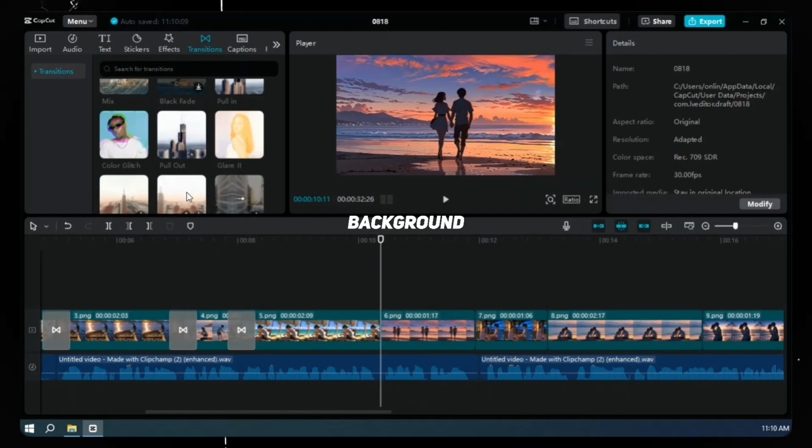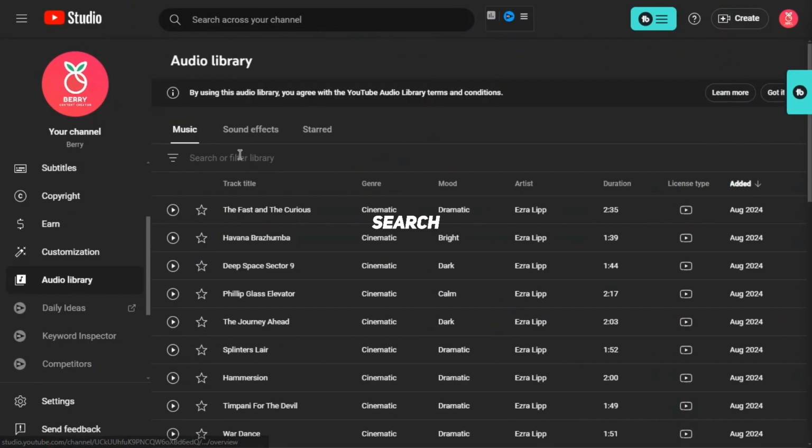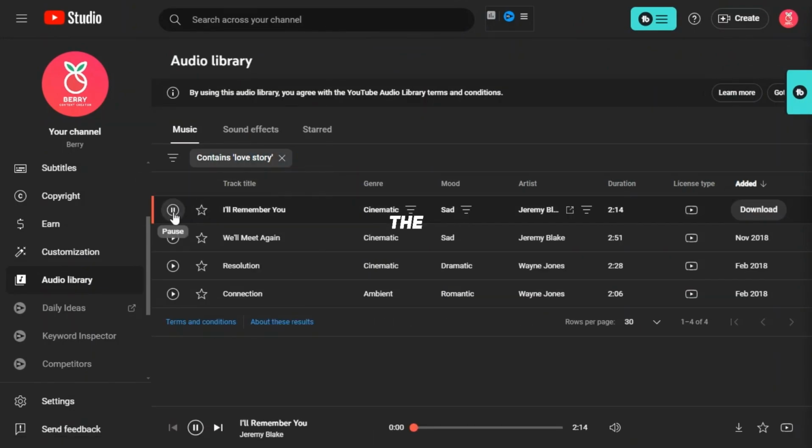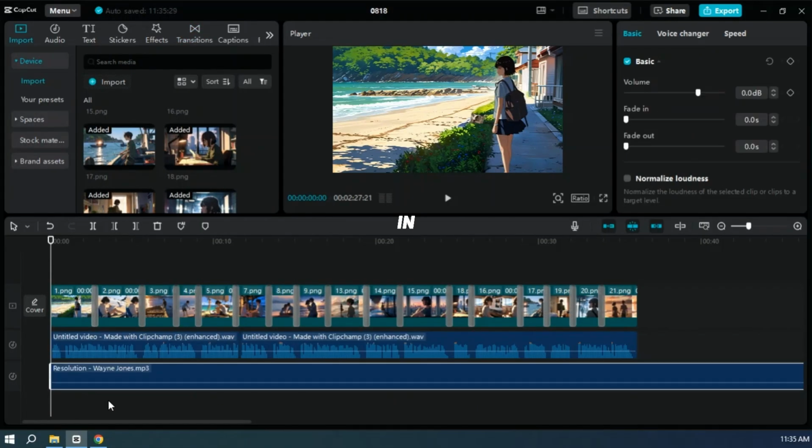Now we need background music. If you'll upload it on TikTok, then you can use CapCut's music directly, but for YouTube, open YouTube Studio, and click on Audio Library. Search for The Love Story, find the best music, and download it. Drop it in CapCut, and decrease the volume to -10 dB.